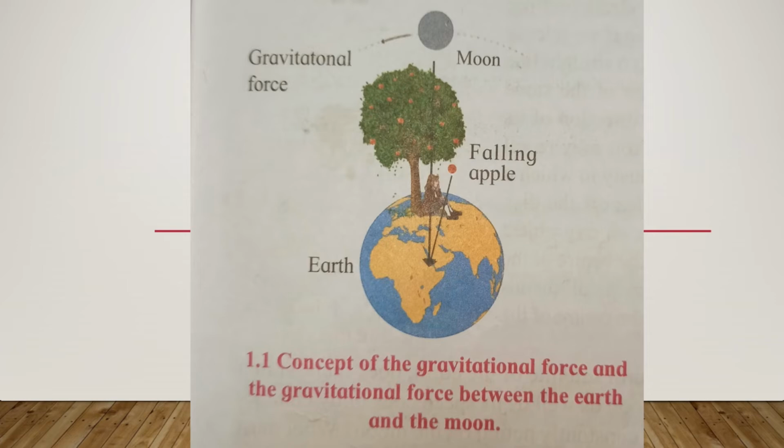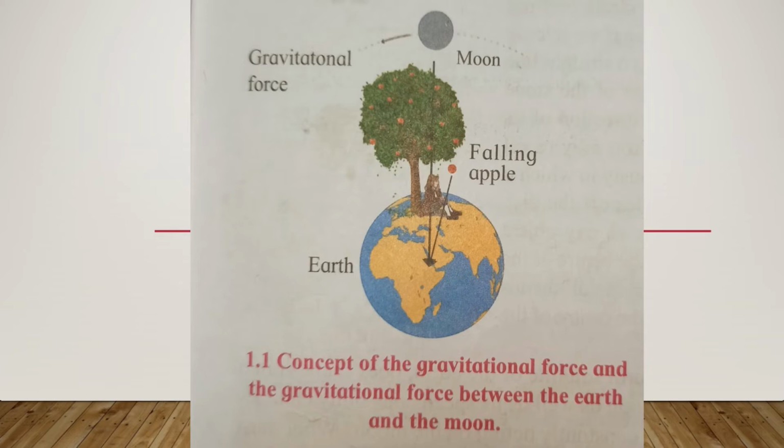Why do they not fly up in a horizontal direction? After much thought, he came to the conclusion that the earth must be attracting the apple towards itself, and this attractive force must be directed towards the center of the earth.